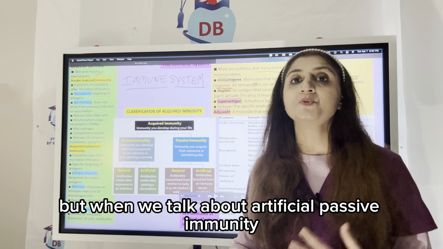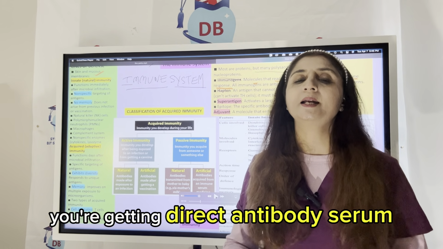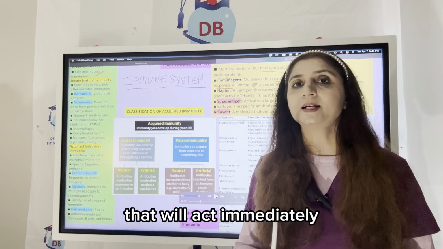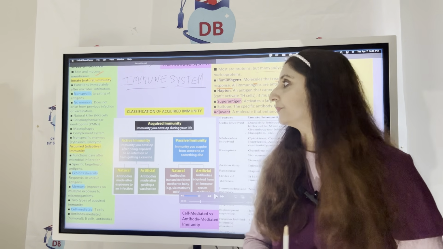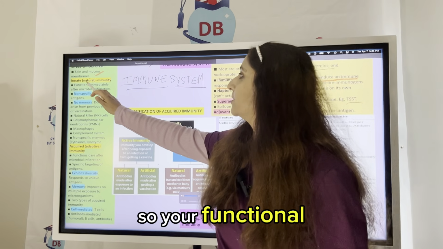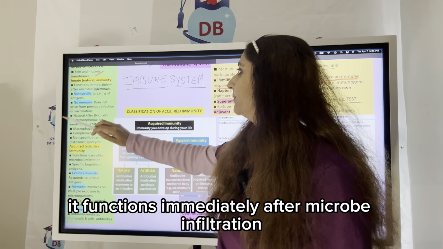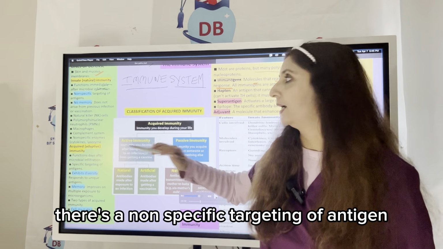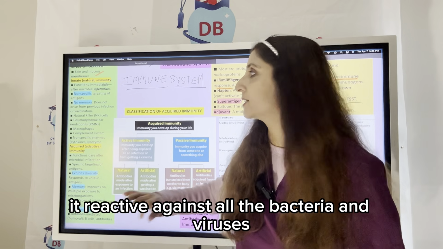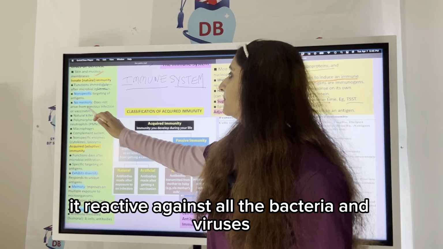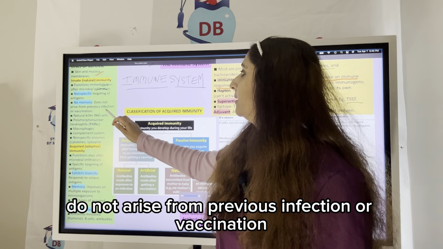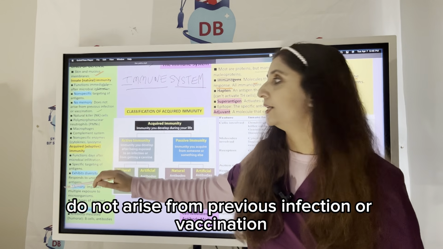But artificial passive immunity gives direct antibody serum that acts immediately but is shorter acting. If you look at this here, your functional innate natural immunity functions immediately after microbial infiltration. There is non-specific targeting of antigen. If you have good natural immunity, it will be active against all bacteria and viruses. No memory. It does not arise from previous infection or vaccination.